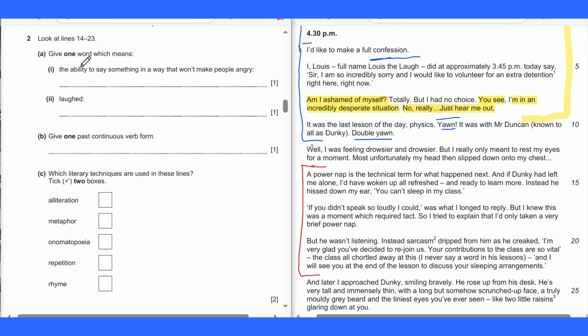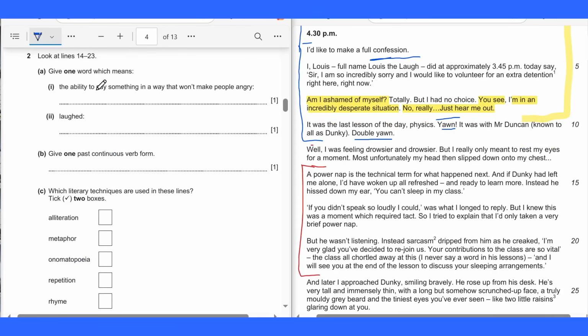Let's move on. Okay, look at lines 14 to 23, in the red section. Give one word which means the ability to say something in a way that won't make people angry. So, 10 seconds.